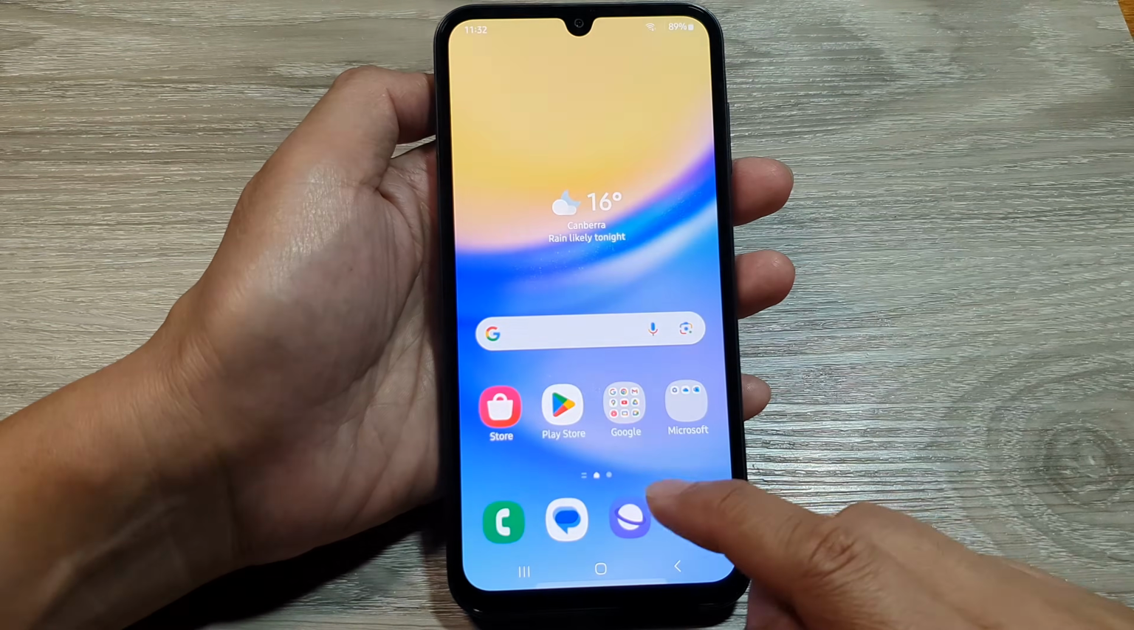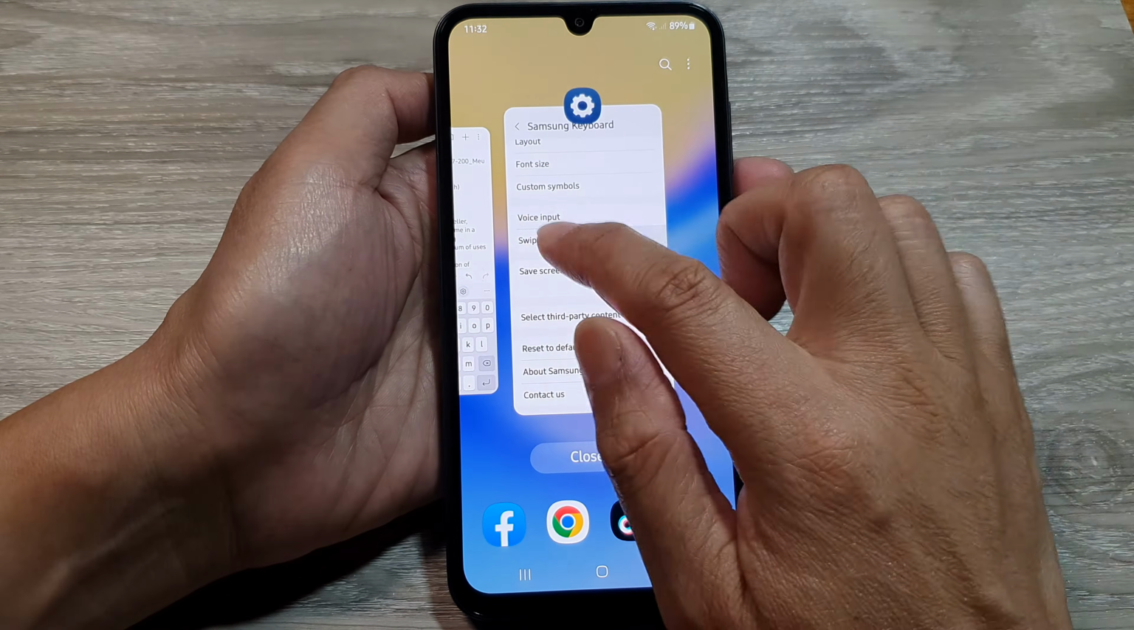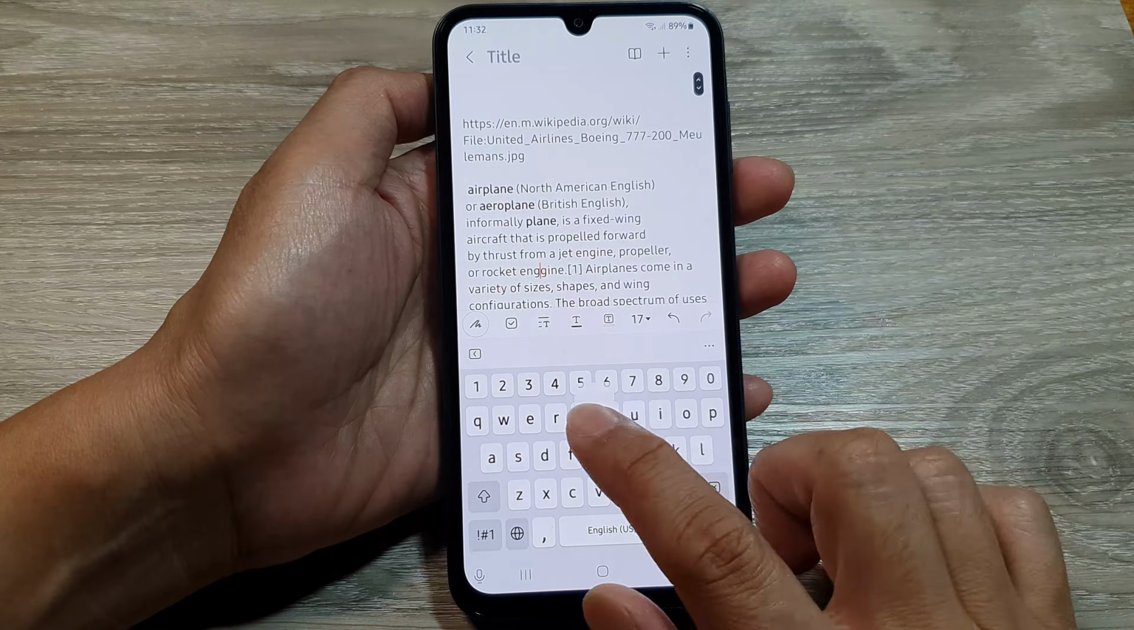When it is on, you can open up the keyboard. So here I'll open up my note. And when I tap on it, you can hear the tap noise.